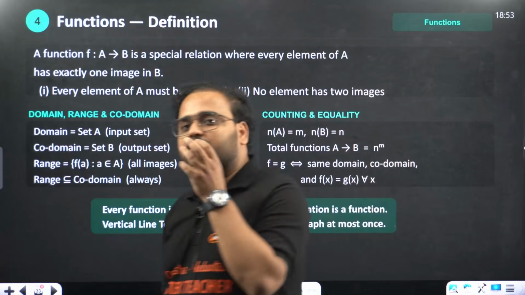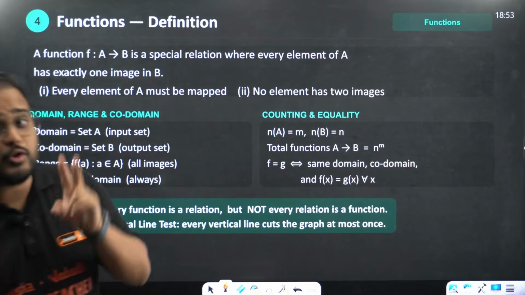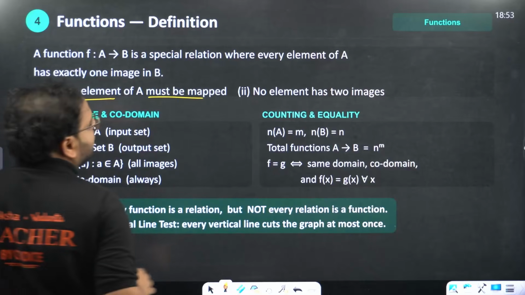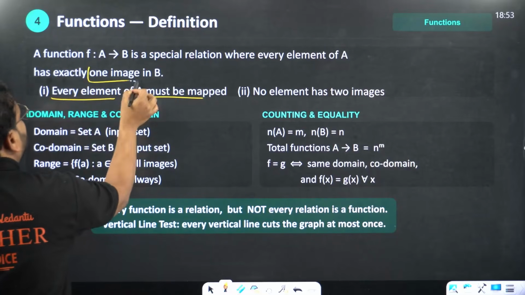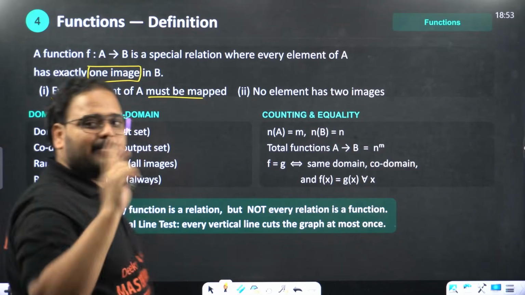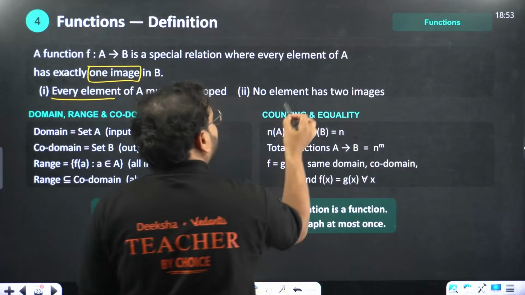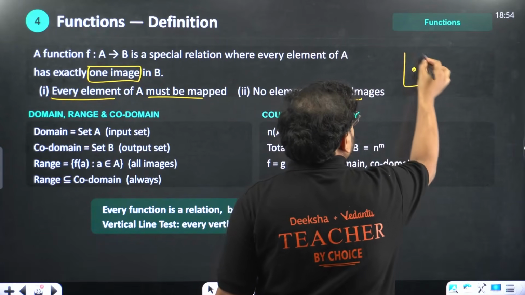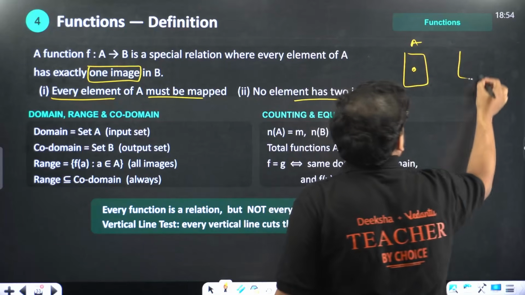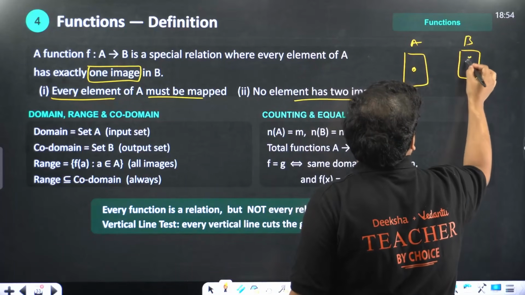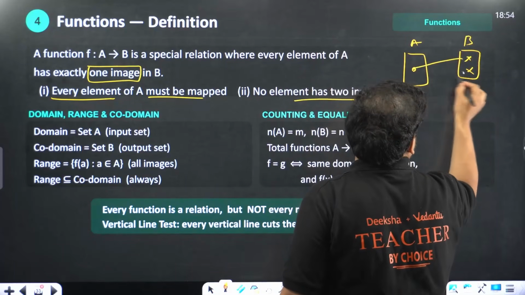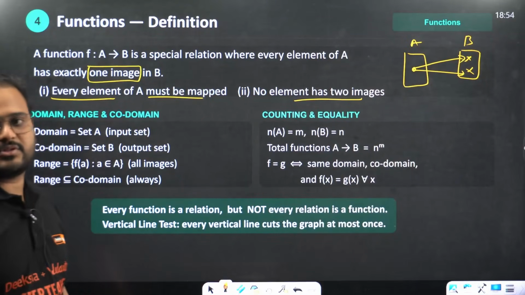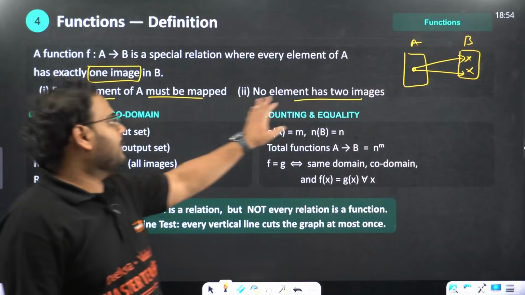What is a function? A function is a relation which follows two rules. Every element of A must be mapped. Basically, everyone has one unique image, and every element is mapped. And no element has two images, meaning I cannot have this. Let's say this is my set A, the domain set, and this is the codomain set. I cannot map one element to two different elements. No element can have two images.